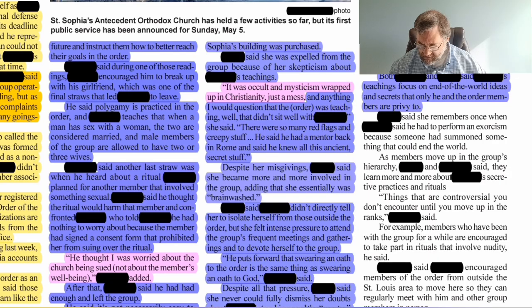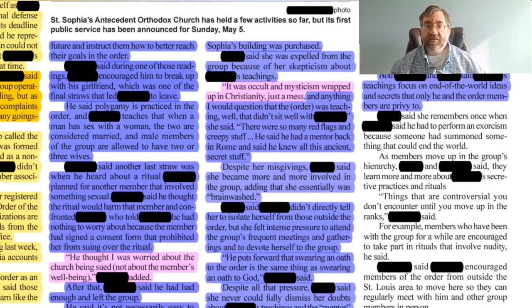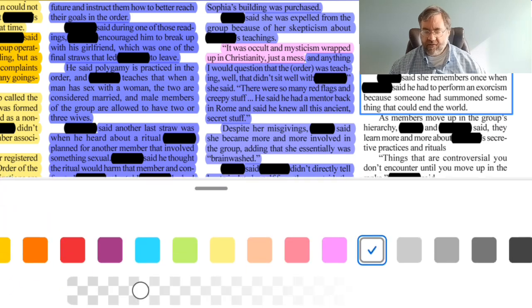Blank says she remembers once when blank said he had to perform an exorcism because someone had summoned something that could end the world. Again, this is a personal experience. So we'll go ahead and highlight that in blue.